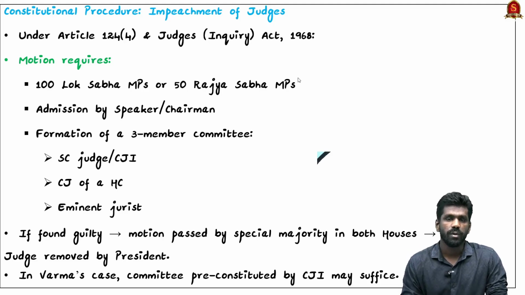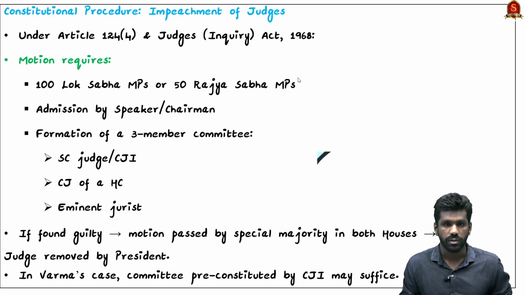If the motion is passed by a special majority in both houses, the special majority means a majority of the total membership of the house and at least 2/3 of the members present and voting. So if both houses pass the motion with a special majority, the President of India formally removes the judge. So this is the impeachment process.